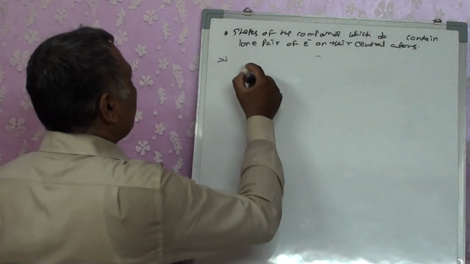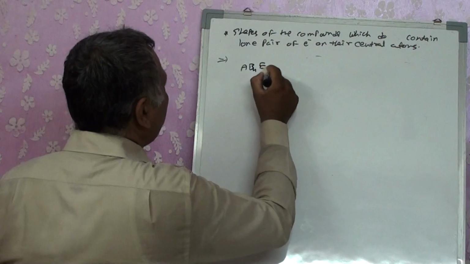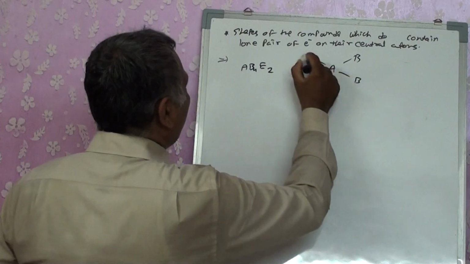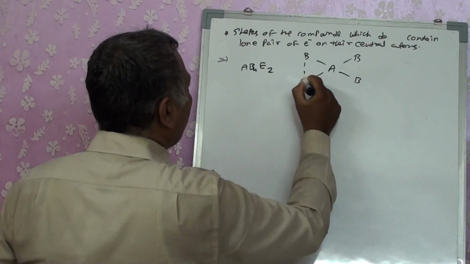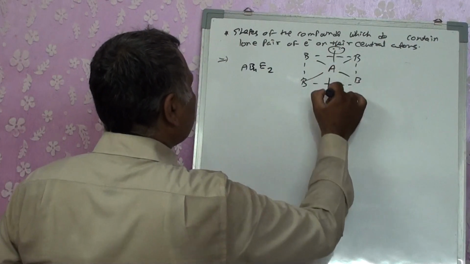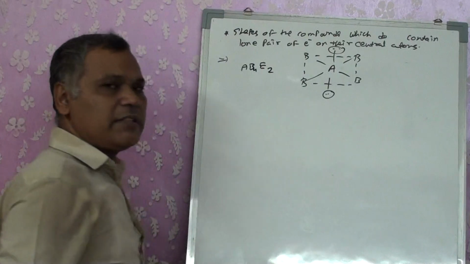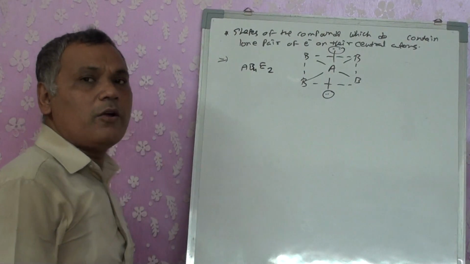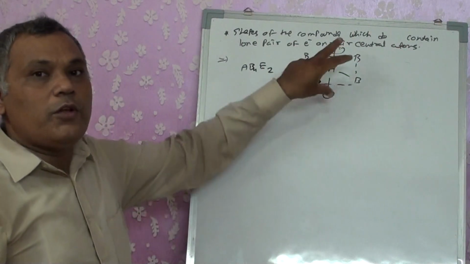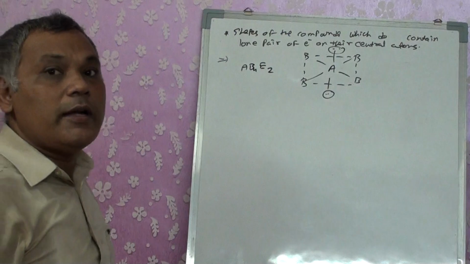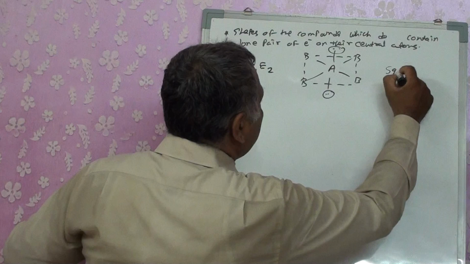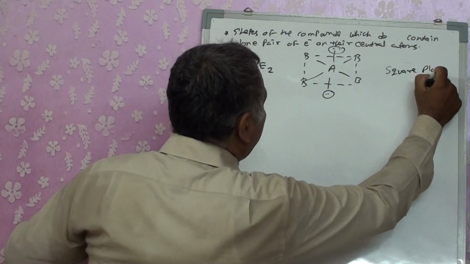Okay. Let's see. These are the different shapes that are given to us. In our textbook we have been given AB4E2. So what will happen? You are going to get 4 atoms forming a square planar, and the 2 lone pairs at a maximum distance. You can say that they are away from one another at an angle of 180. So that is the maximum distance. Overall, with a lone pair, the arrangement is octahedral, but the shape I am going to get is a square planar.